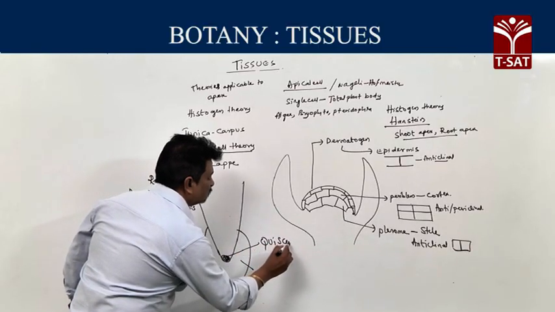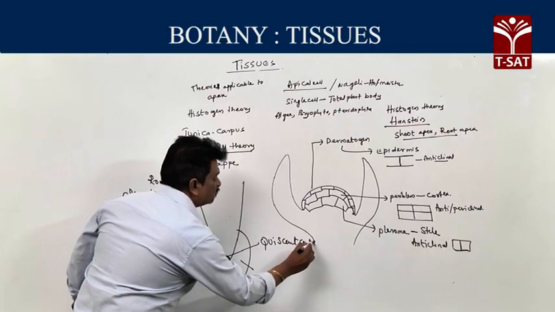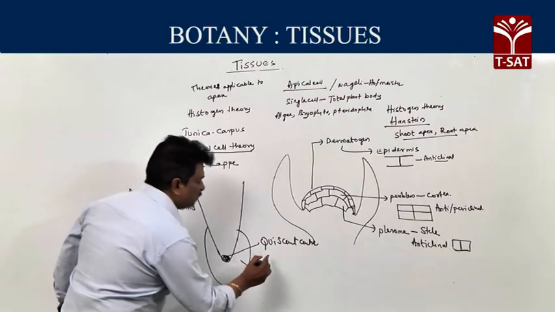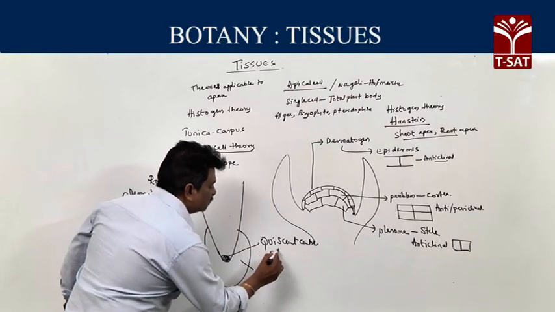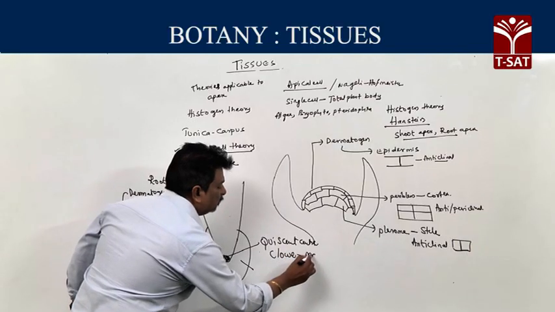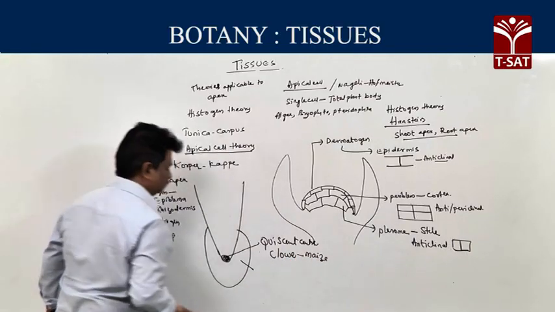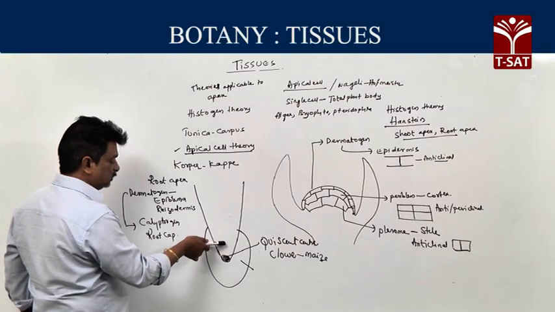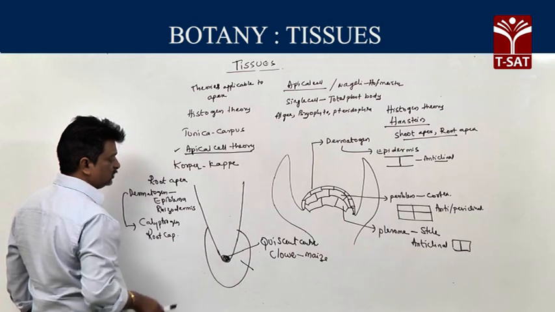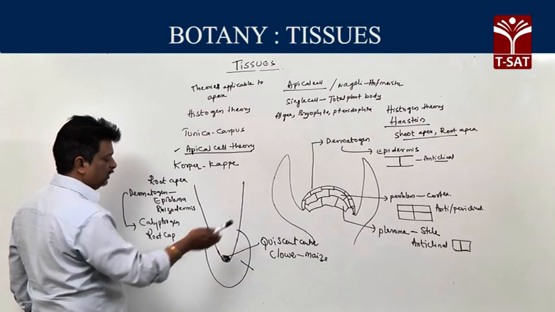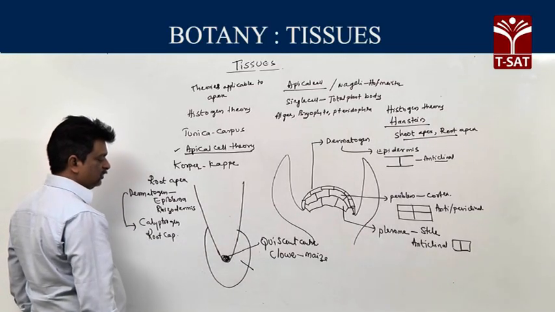This calyptrogen is present in an inactive zone. That inactive zone is called the quiescent center, first reported by Clowes in maize. The cells are inactive because they contain low content of DNA, RNA and even proteins.